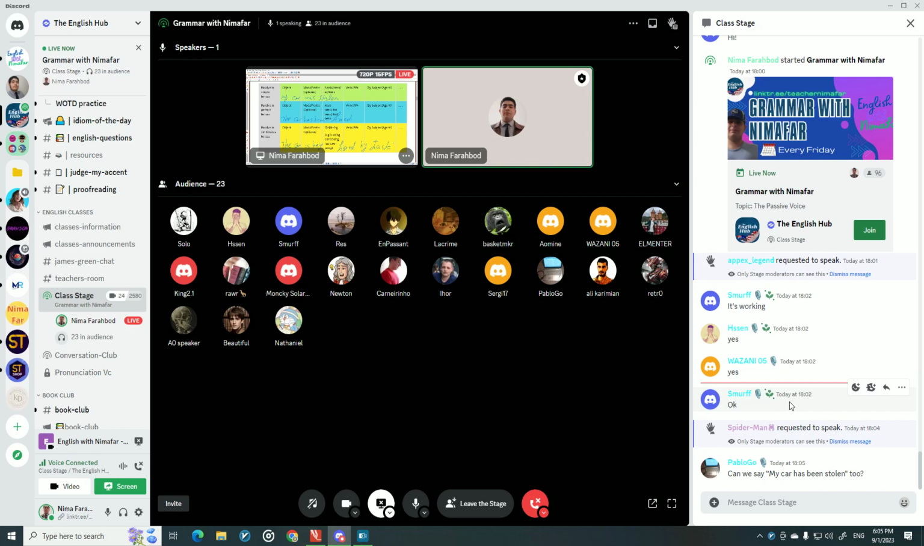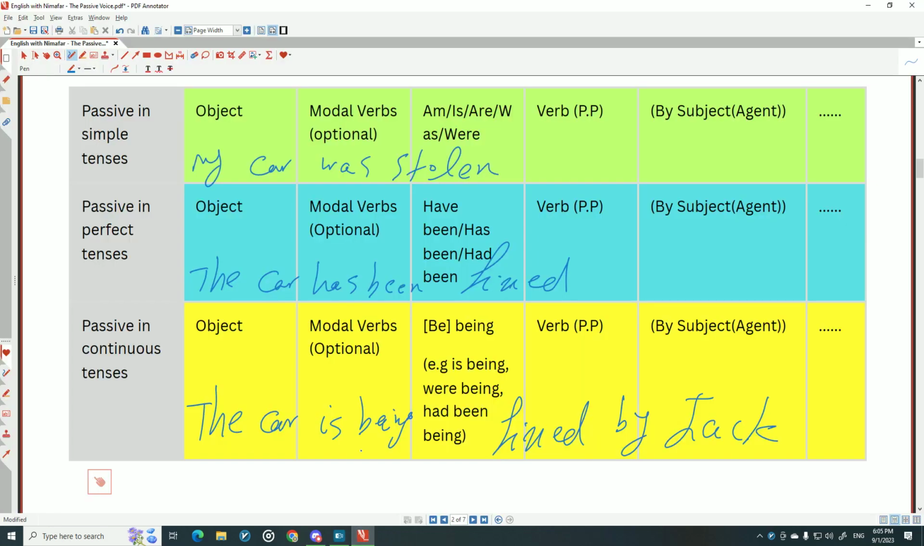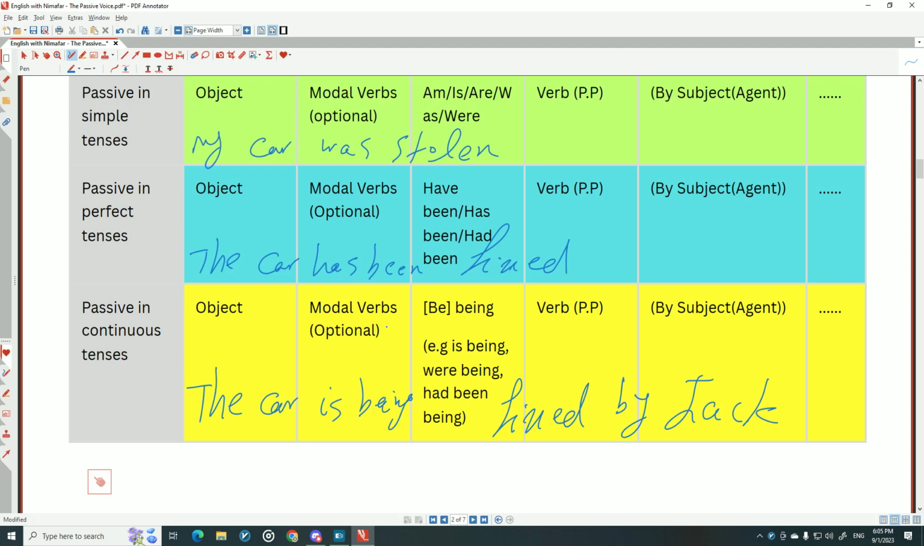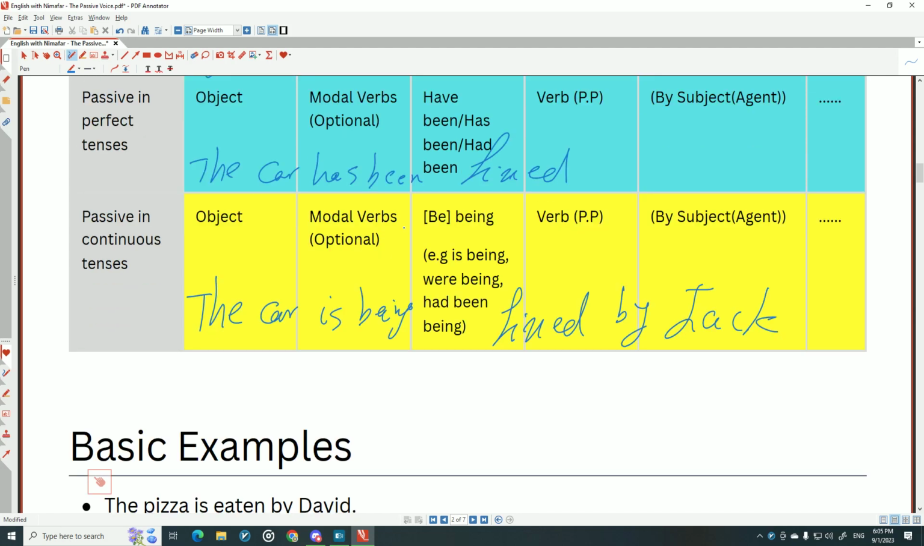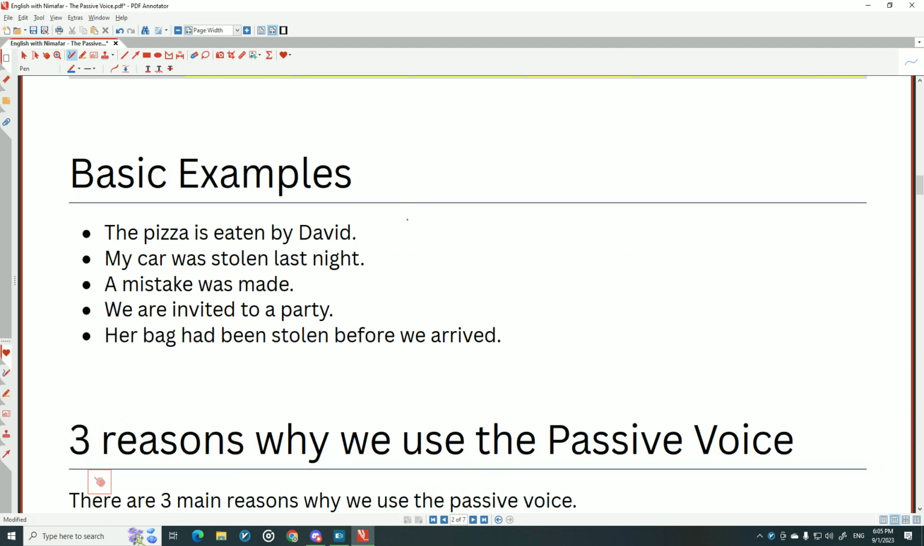There's a question here. Can we say my car has been stolen? My car has been stolen, of course, yes. Depends on the time. Generally, yes, we can. It is in the perfect. My car has been fixed. You can say my car was stolen for a normal sentence, in simple tenses. Yeah, of course. Let's have some basic examples.